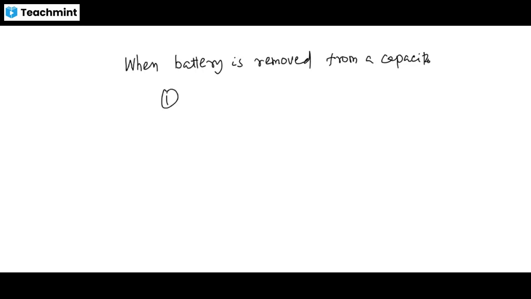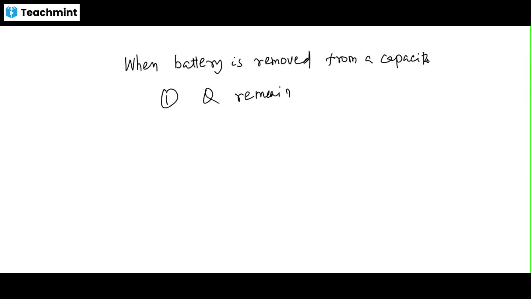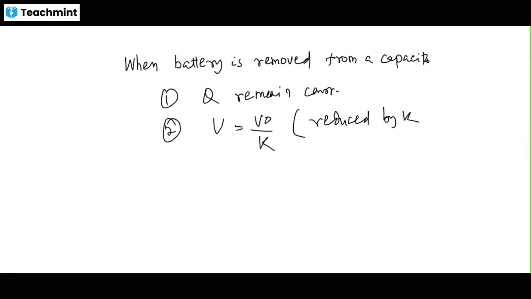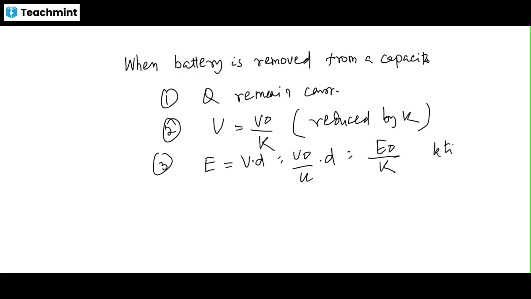Number one, charge remains constant, Q remains constant. Number two, V becomes V naught by K, that means reduced by K times. Number three, E is equal to V by D, so V naught by K into D, that means E naught by K. So again reduced by K times, 1 by K.